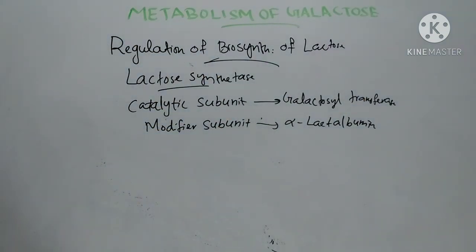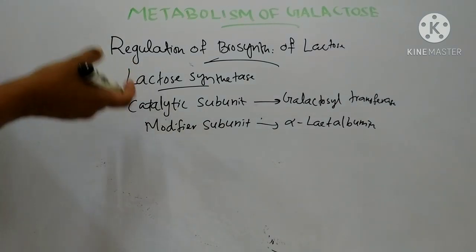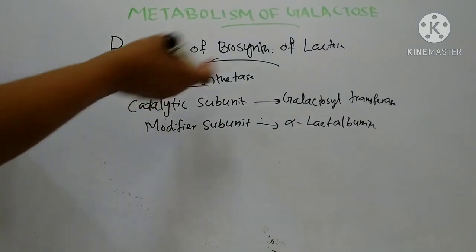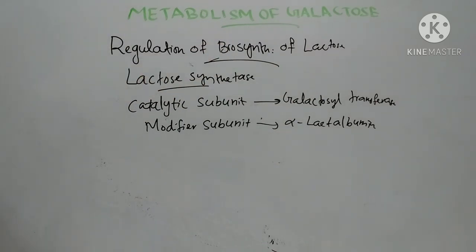So the lactose synthetase enzyme has two subunits: the catalytic subunit, galactosyl transferase, and the modifier subunit, alpha lactalbumin.